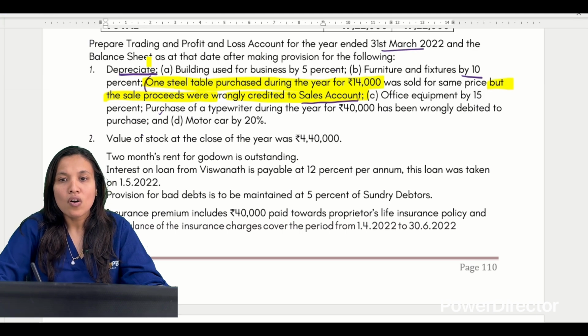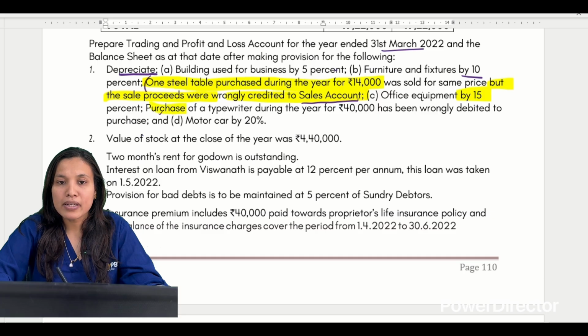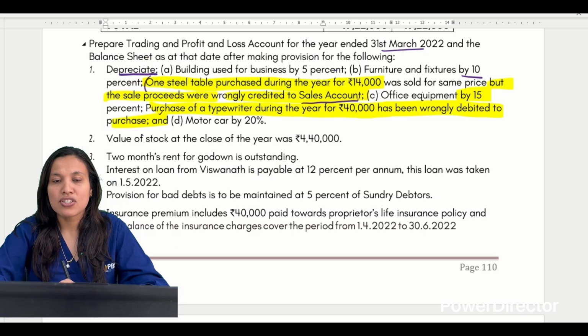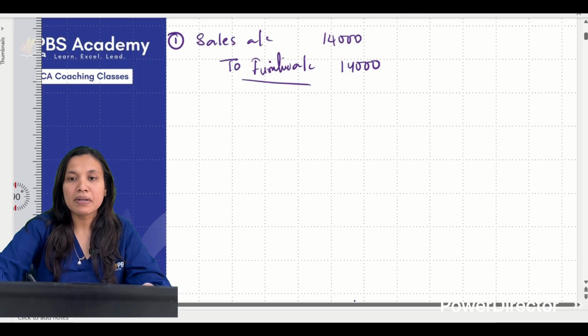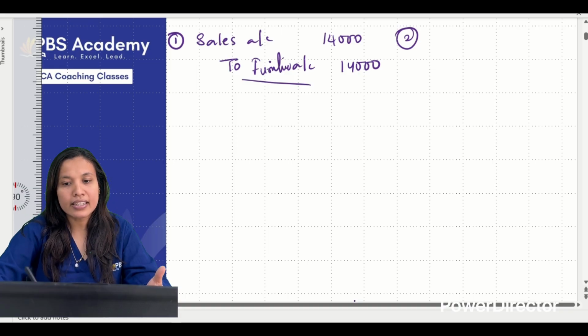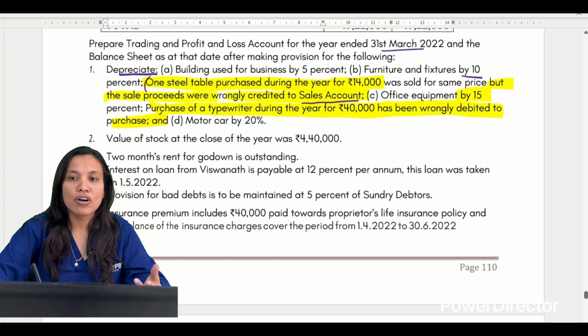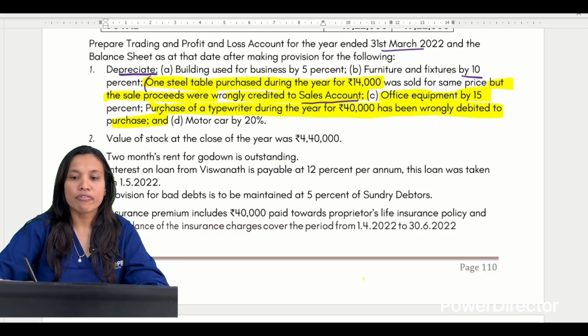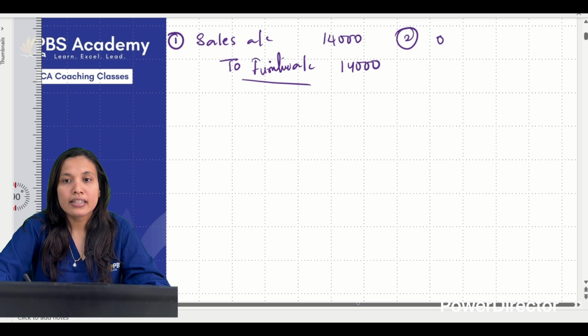Next, if I move on, office equipment you have to depreciate by 15%, but there was a purchase of typewriter during the year for 40,000 wrongly debited to purchase account. Typewriter purchased means an asset purchased, so it should come in the name of asset only, correct? But it has come in the name of what? Wrongly debited to which account? Purchase account. It is coming under which heading? Office equipment. So what will be the entry? Office equipment, that is typewriter or office equipment, one and the same.